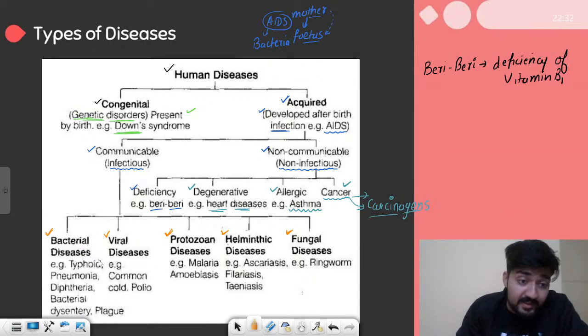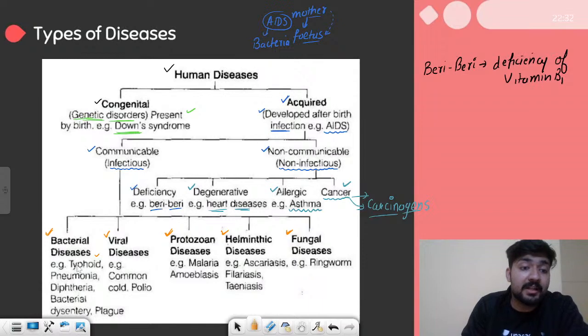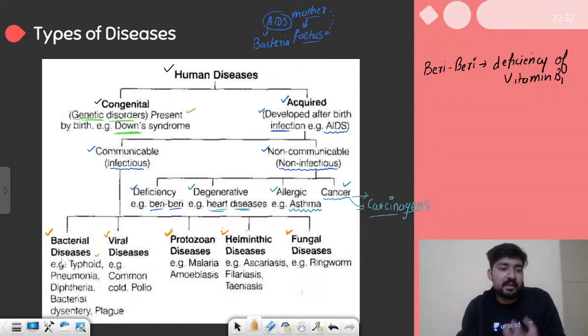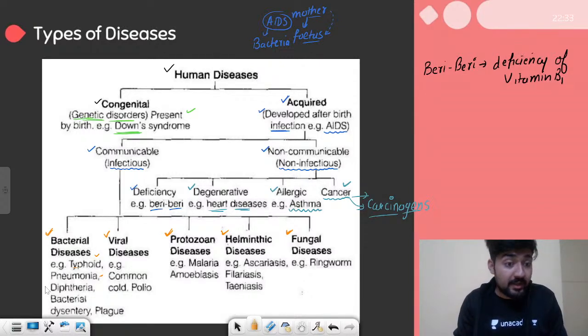So bacterial diseases can be typhoid. I'm sure that you've heard of typhoid. It is related to the intestine. It is a disease in which you're not able to digest the food well and you lose appetite. So all these things come under typhoid. We'll talk about it. Pneumonia is another bacterial disease, and these two diseases will be talked about in detail. After that, we have diphtheria, bacterial dysentery and plague. So all these diseases are caused by bacteria.